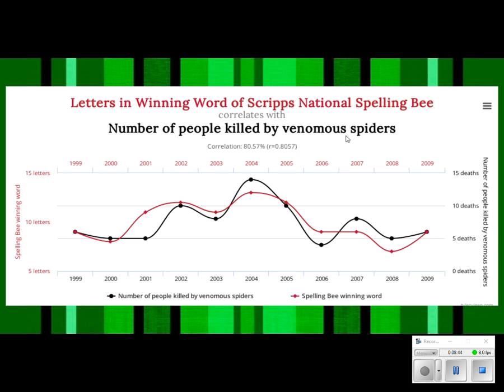What do you think? Do you think the number of people killed by the spiders causes the spelling bee thing to happen, or the letters in the spelling bee cause the spider thing to happen? They don't. One doesn't cause the other thing to happen. They have what appears to be a pretty similar relationship, but there is no causation. One does not cause the other. All right, let's look at another one.